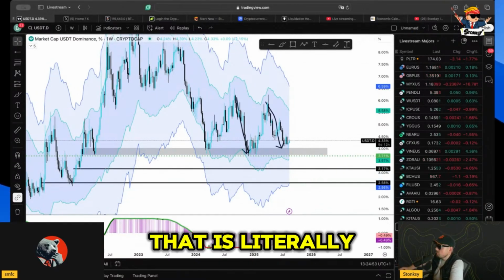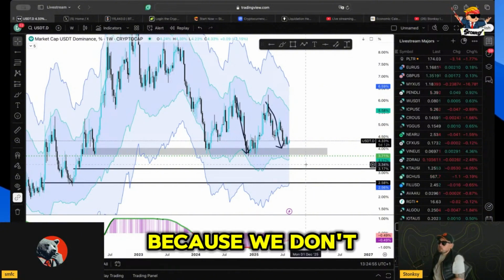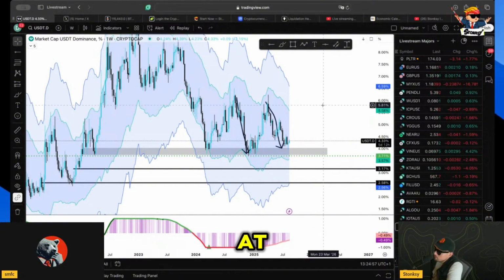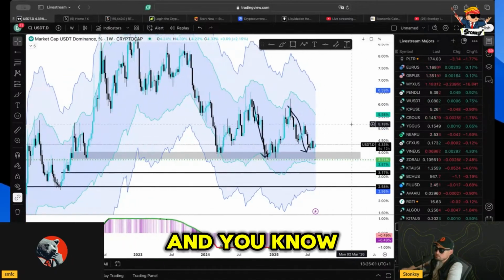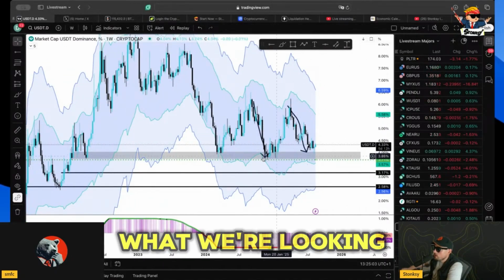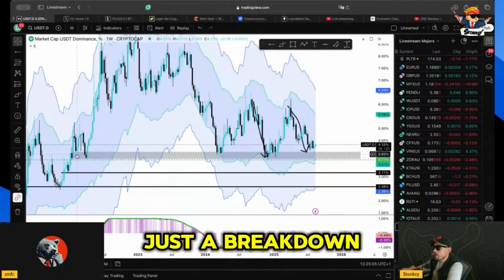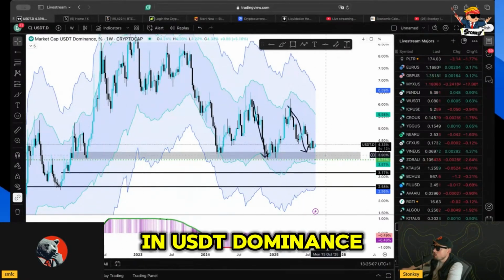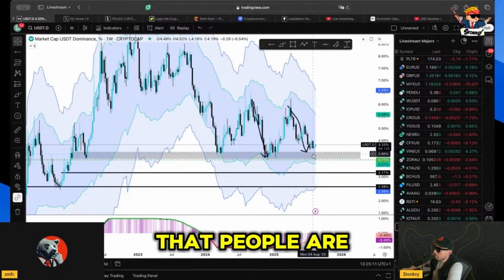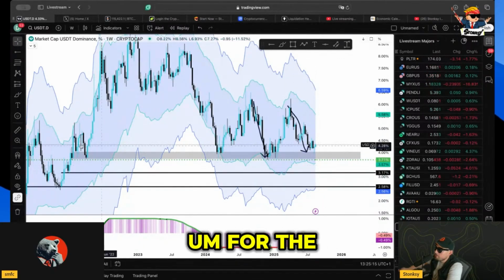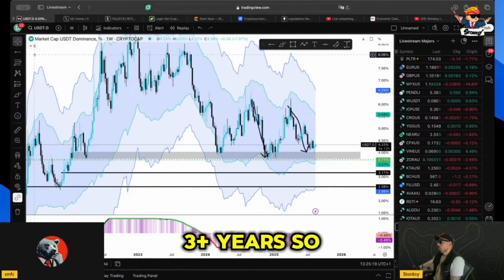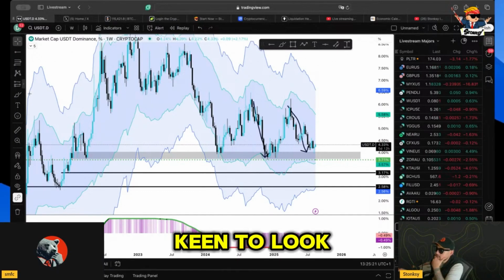So I think that is literally just the chart you need to look at, because we don't need to look at rotations out of Bitcoin into ETH and ETH into mid caps and whatever it is you're looking at. What we're looking for is just a breakdown in USDT dominance to show that people are really starting to move out of stables for the biggest time in 3+ years. So for me, that's just a chart that I'm keen to look at.